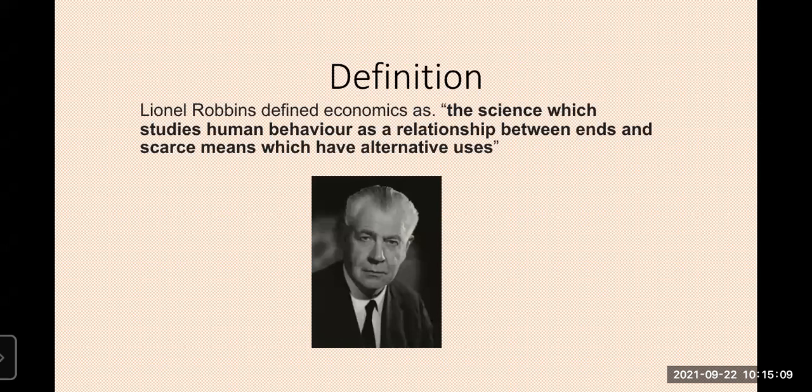Today we are using our natural resources more and more, like coal, petroleum, and other natural resources. But you see, the natural resources are very limited. A certain amount of natural resources is available beneath the earth. If we use everything, what about our future generations? This is also human behavior. So he gave a nice definition: the science which studies human behavior as a relationship between ends and scarce means which have alternative uses. Here we have to think a lot.